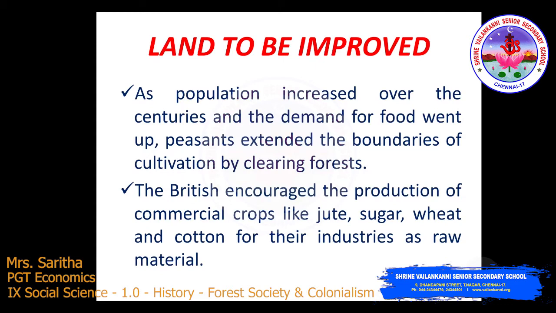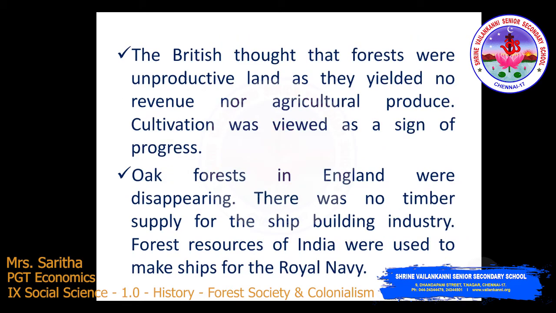The second point: the British thought that forests were unproductive land, as they yielded no revenue nor agricultural produce.